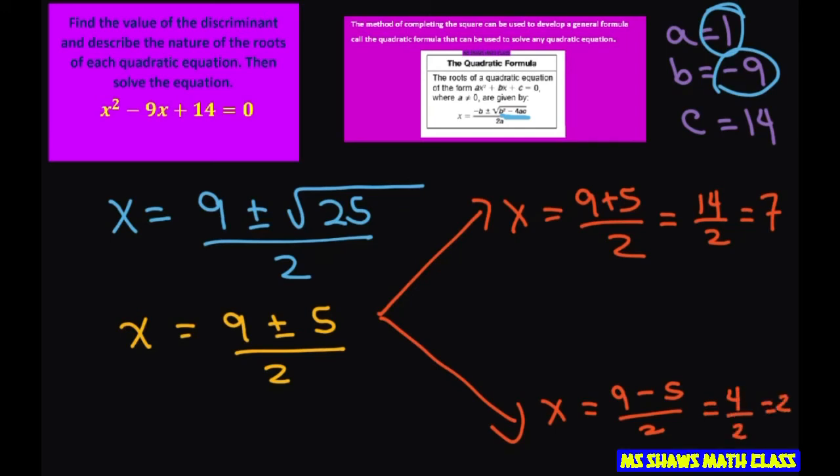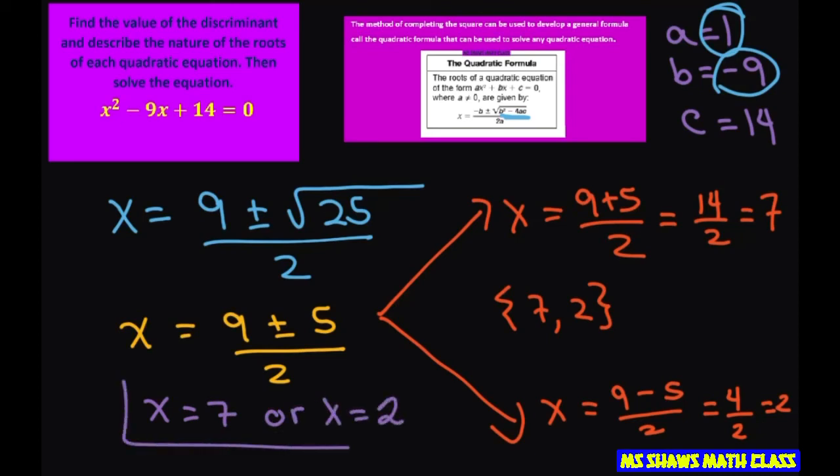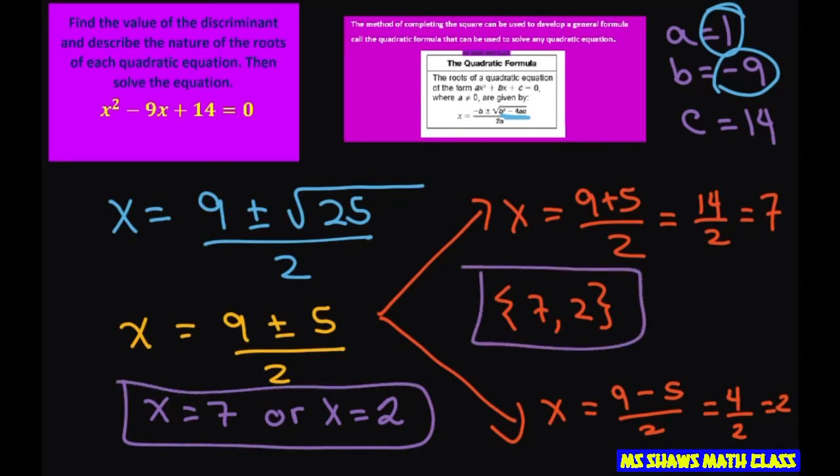So my solutions are 7 and 2, or you can write it as x equals 7, or x equals 2. I don't know which way you want to write it, but either way is fine.